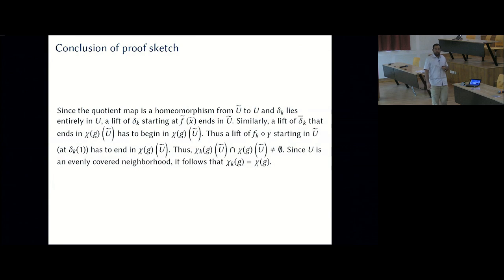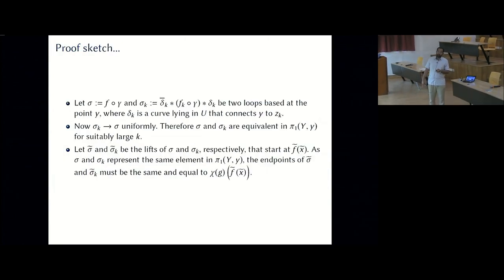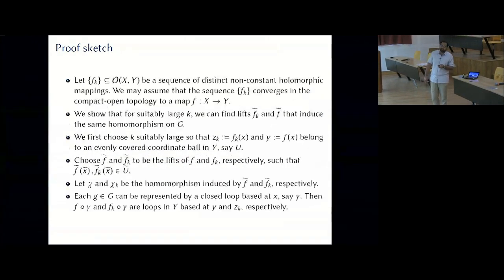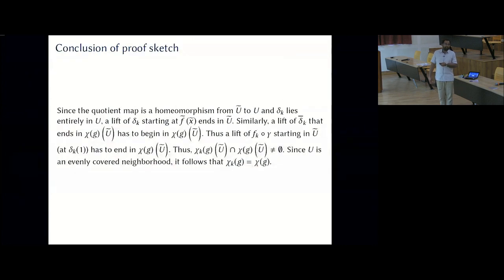So what does all this show? This shows that chi k g of u tilde intersect chi g of u tilde must be non-empty, right? But u is an evenly covered neighborhood, and these are elements in the deck transformation group. That just means that chi k g must be equal to chi g, right? So what I have shown is that, given an element of G, I looked at a representative of gamma and showed that for suitably large k, chi k of G is equal to chi of G.